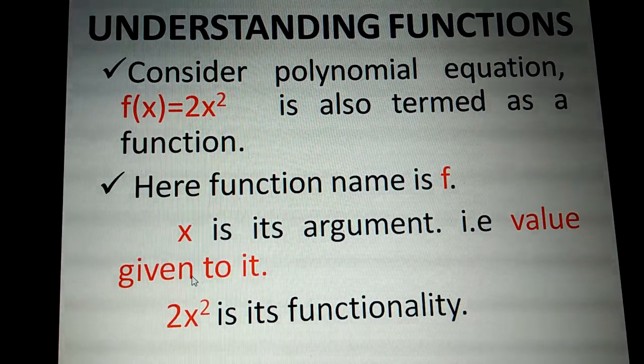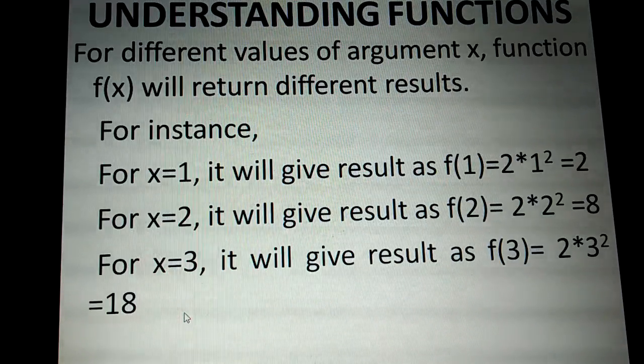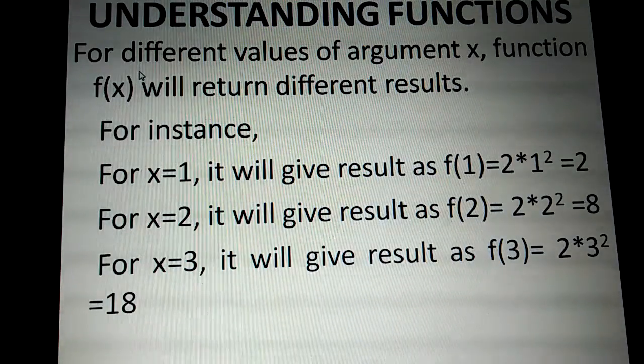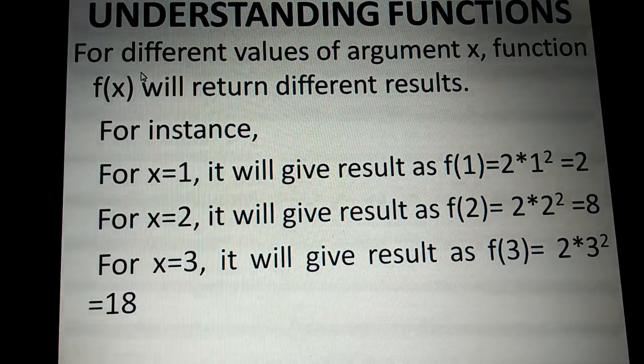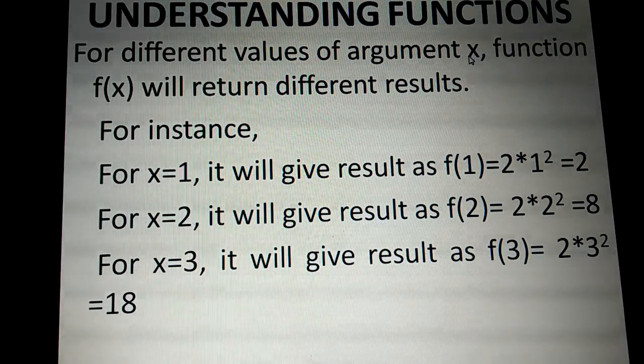We know the priority of operators. First it should be raised to the power, then only it should be multiplied with 2. Next, we are going to assign a value for x, so for different values of the argument x, we will say argument or variable.